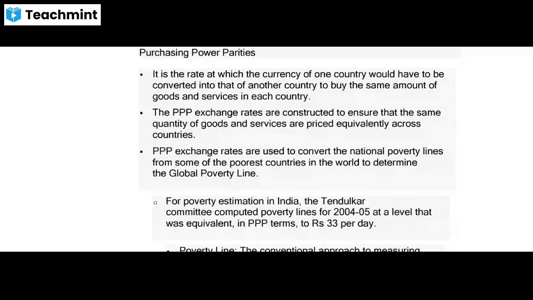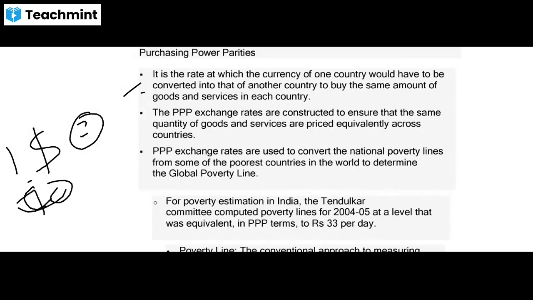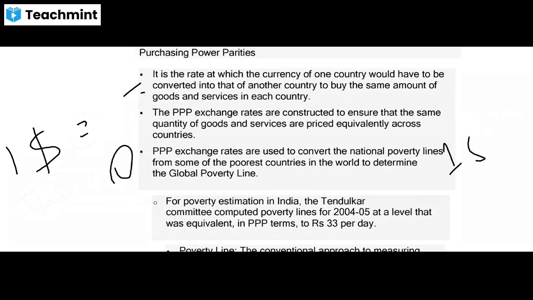PPP is the rate at which the currency of one country would have to be converted into that of another country to buy the same amount of goods and services. That means, if in the US you are buying few things for $1, then in India, with 70 rupees, how many commodities will you buy? Because if $1 is 70 rupees, and with this $1 you buy 4 commodities, and with 70 rupees you buy 6 commodities, then the value of the Indian rupee is increased. So that is the PPP.